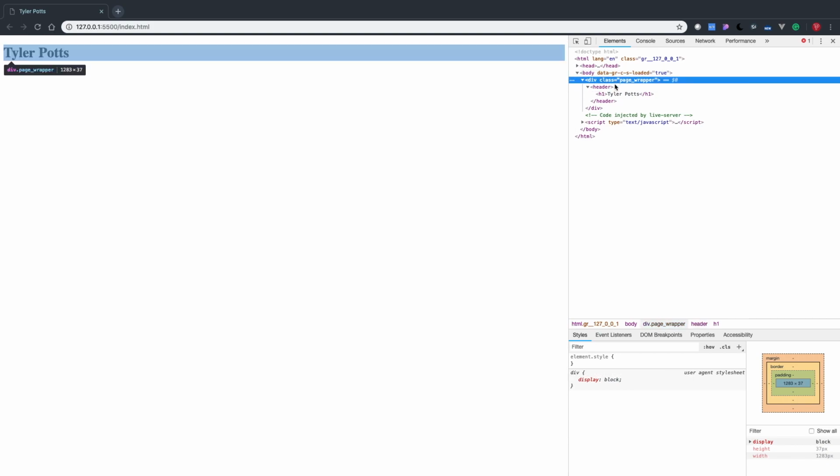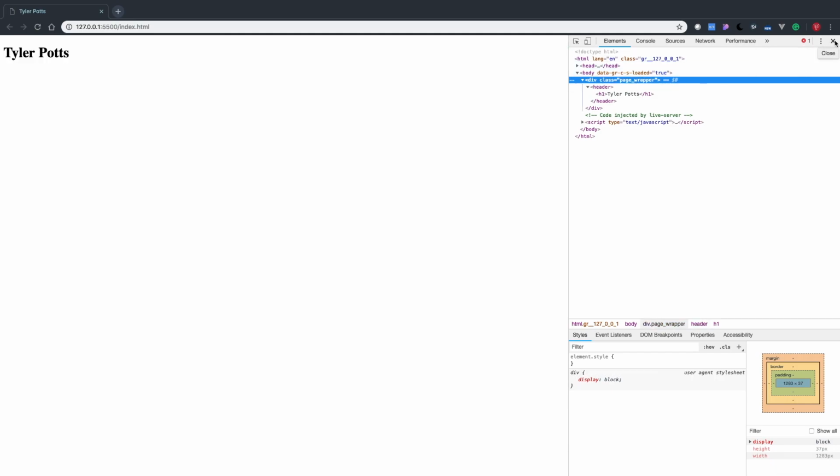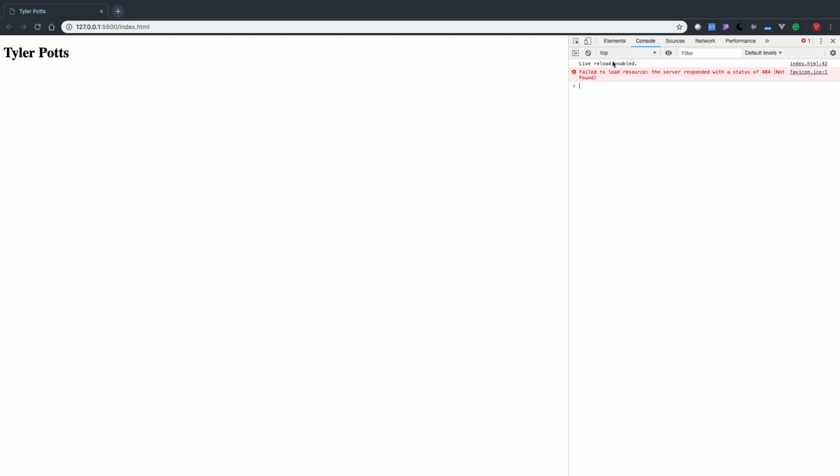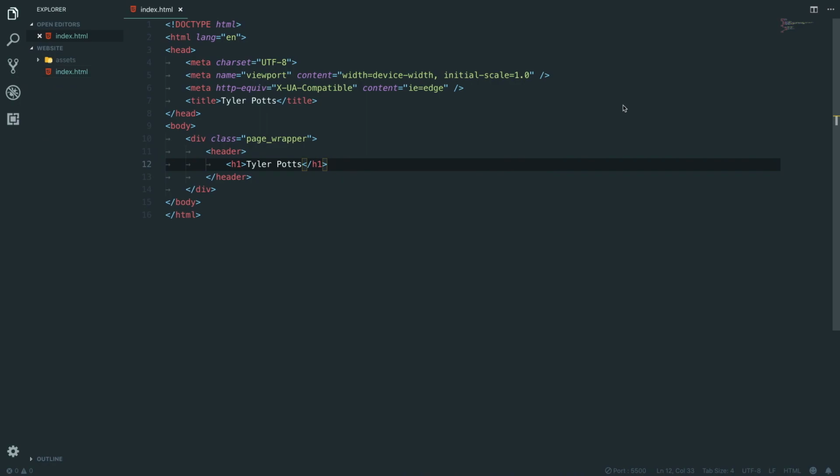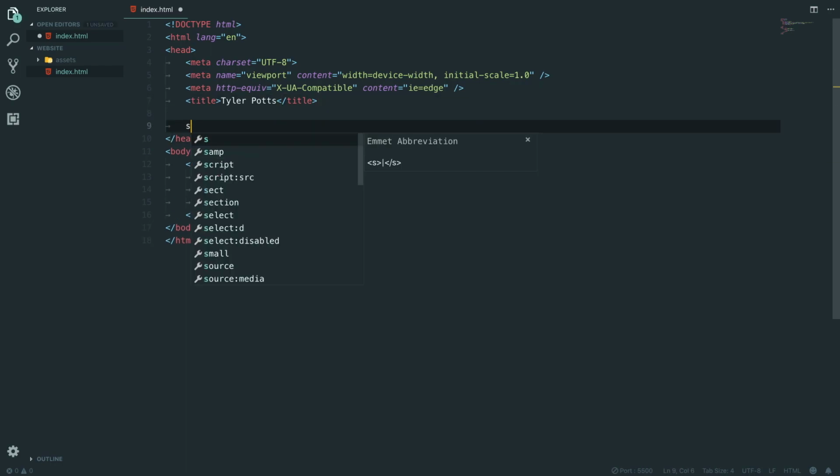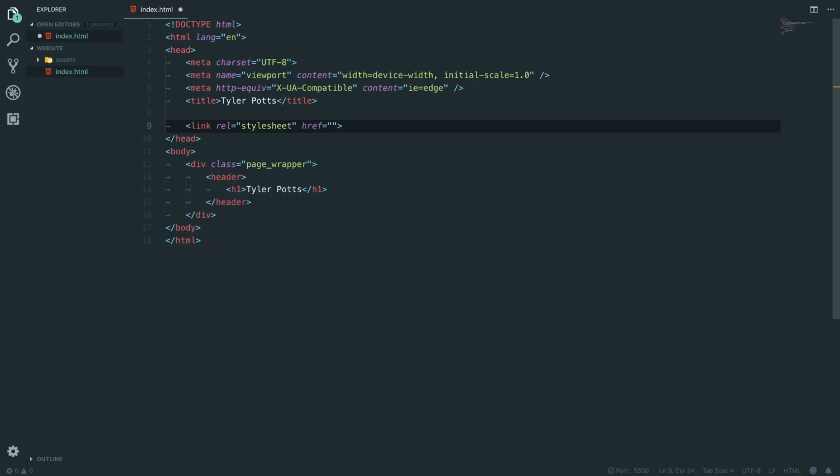We're going to need to add some styling and stuff, so let's get our first style sheet in there. And we don't have a favicon yet, so we'll make one of those. I might even do that as a video, creating our favicons and little bits for the page, like design elements. But okay, let's add our first style sheet. We're going to say link, and in here you put rel, which stands for relationship, and it's stylesheet, because that's what we're creating here.